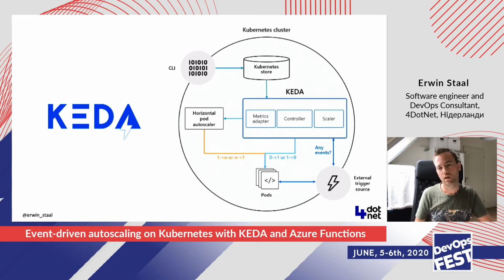As you can see, there's a metrics adapter here, there's a controller, and there's a scalar. So the metrics adapter makes sure that Kubernetes can get the metrics from KEDA that can be sent out there. And it then just uses the horizontal pod autoscaler that's already by default in Kubernetes to drive the actual scaling. So it just uses what's already there.